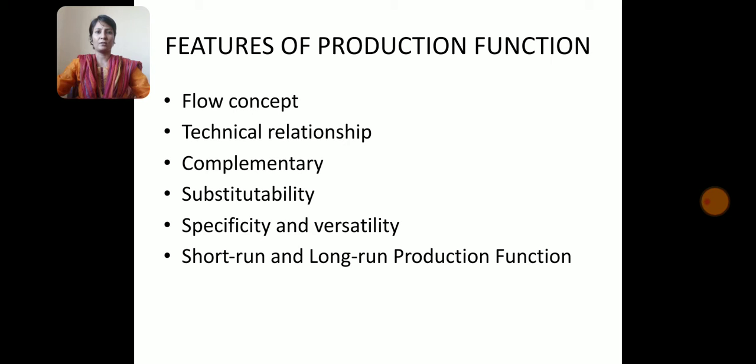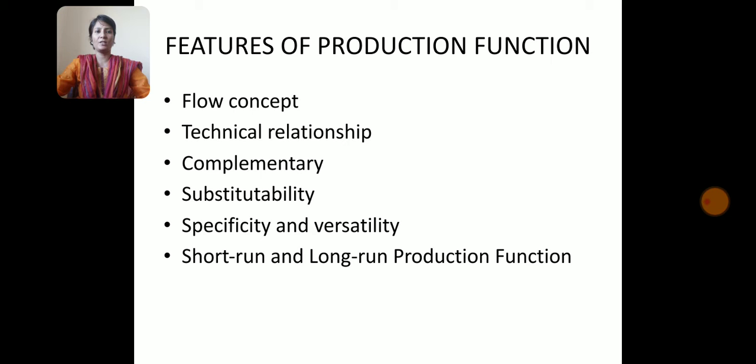The next feature is technical relationship, or in other words you can call it as physical concept. It exhibits technical relationship between physical input and physical output only and not in any other form.